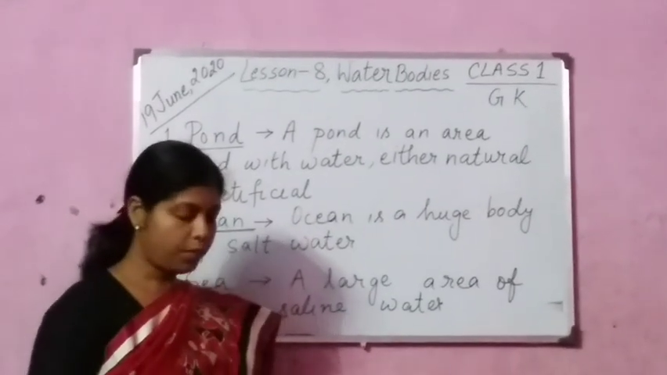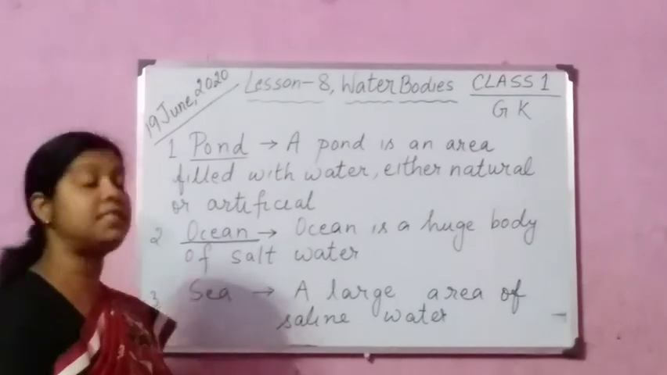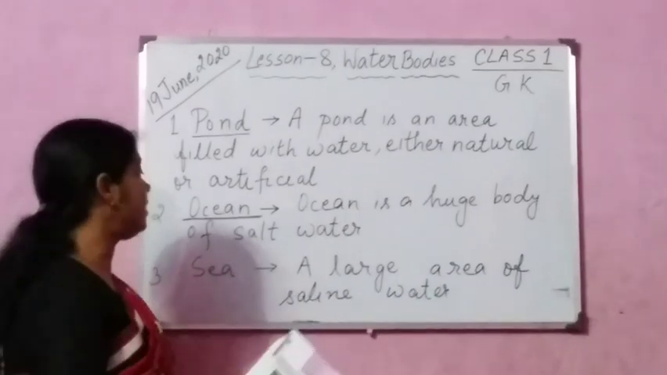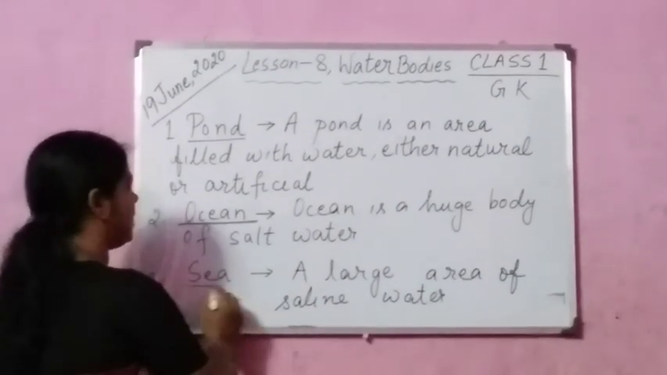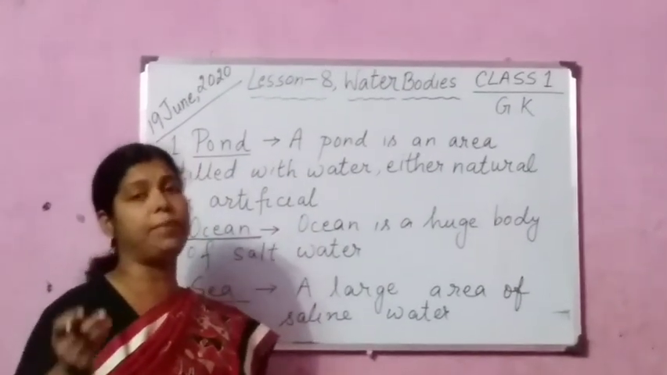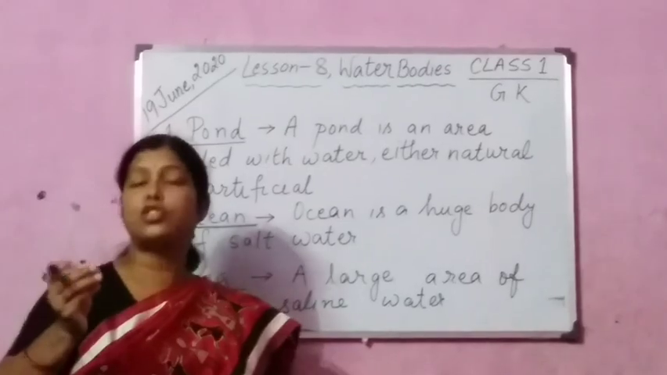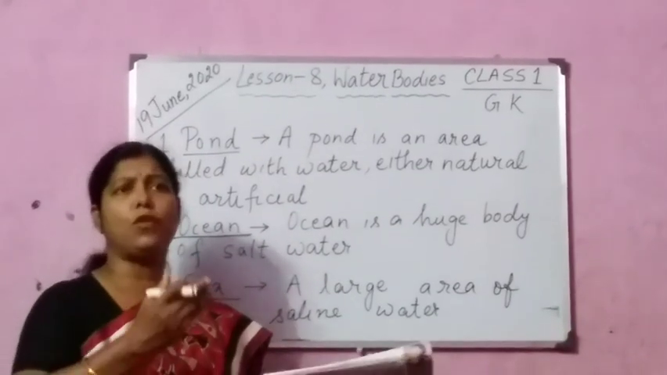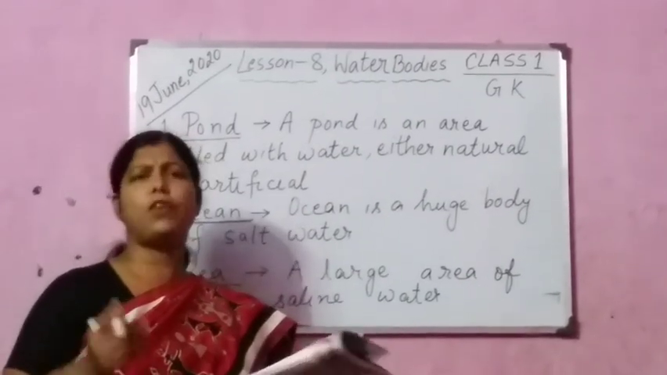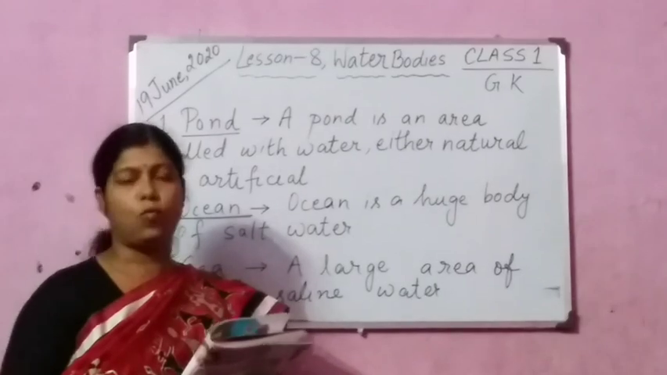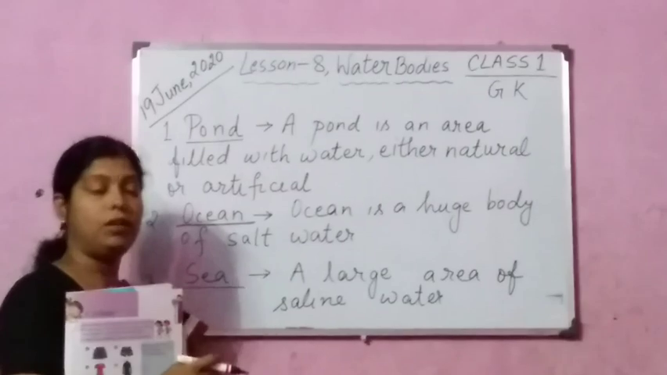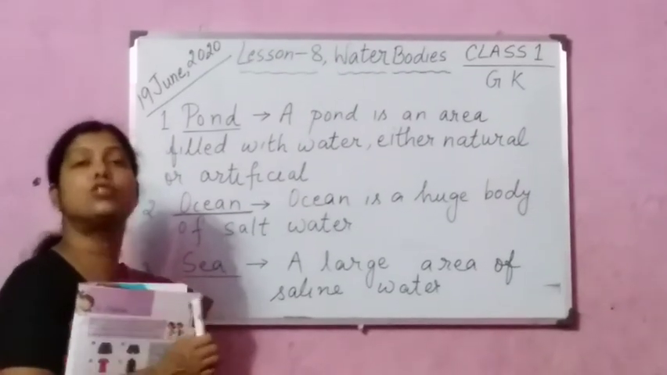Number 2. Number 3, you see, is sea. Please see, beach is there. So this one is sea. Sea is a large area of saline water. Now sea is also a very large area of saline water. Saline means salty water. If you go to Puri, if you go to Digha, sea is there. Most of you have gone to Puri or Digha, so you know what is a sea. Sea is a large area of saline water. Okay children, saline means salty water.